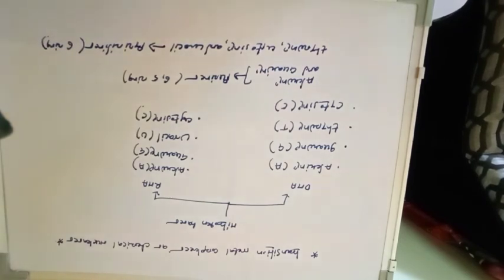So I will give you an assignment. You should find out the structure of these nitrogen bases, that is adenine, guanine, thymine, cytosine, and uracil. Because in the next lecture we will discuss the interaction of these nucleotides with metal ions and metal complexes.